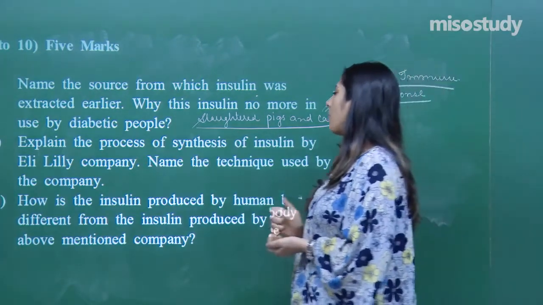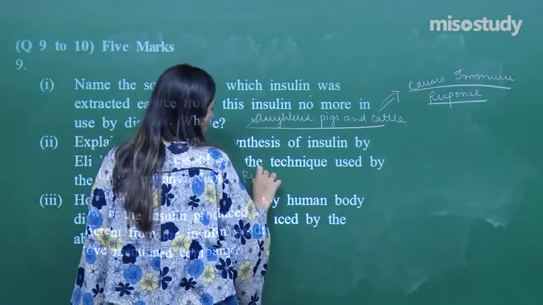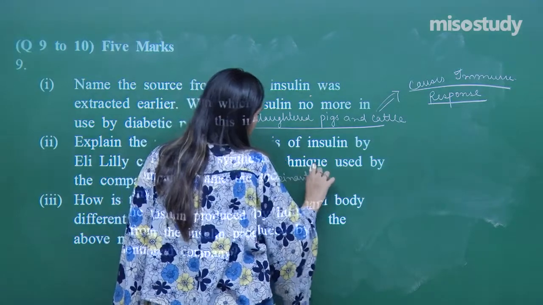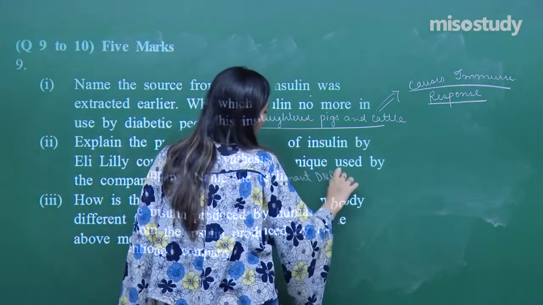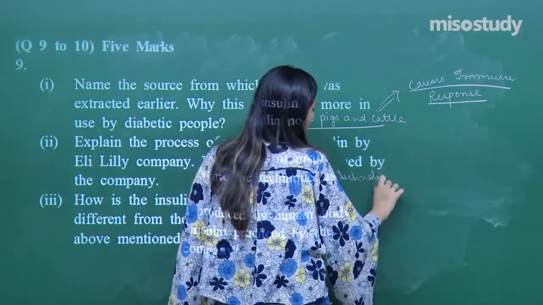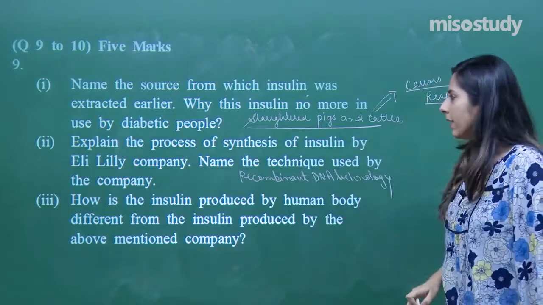So the technique which is used by the company is recombinant DNA technology, right? This was the second.